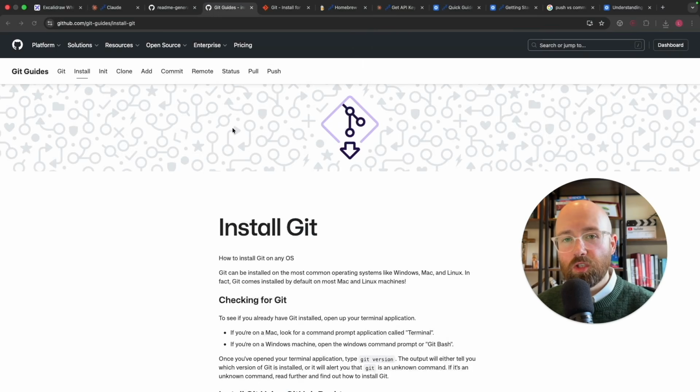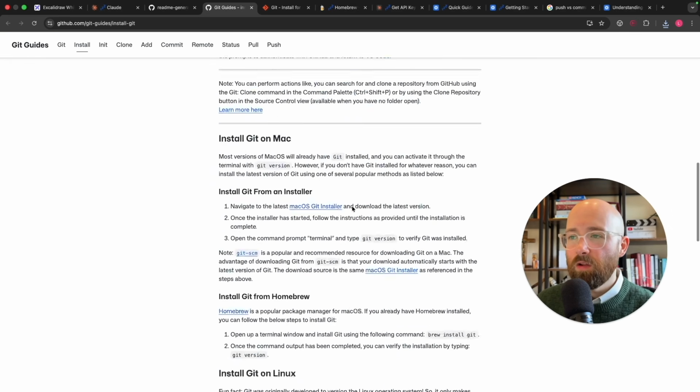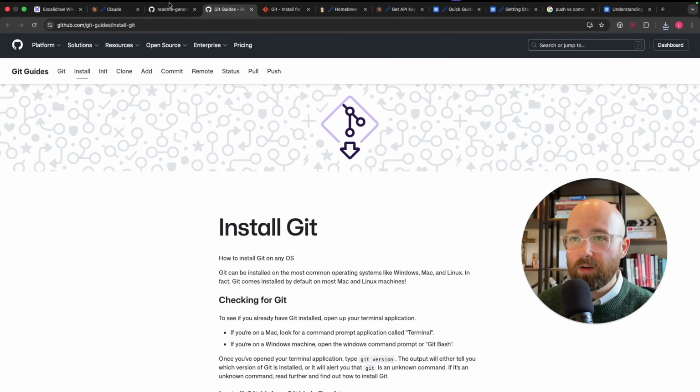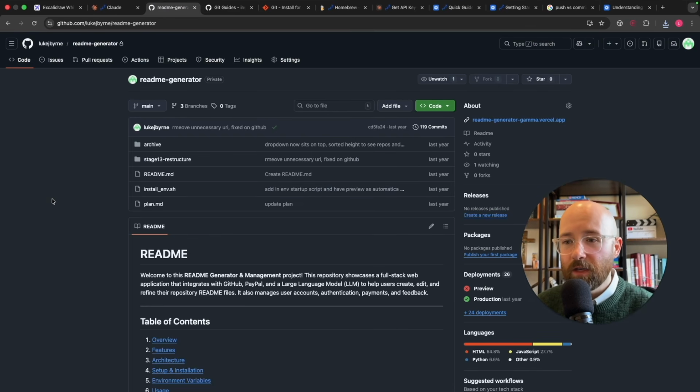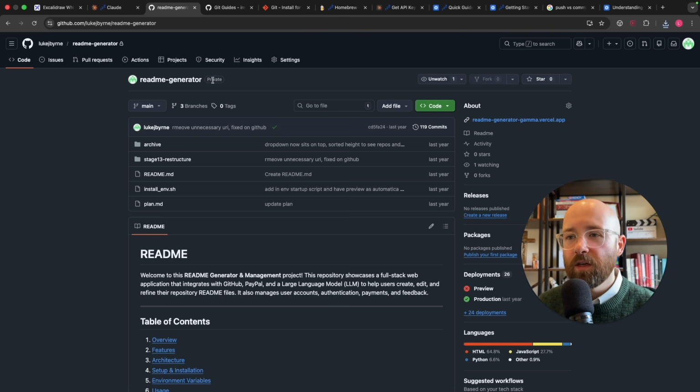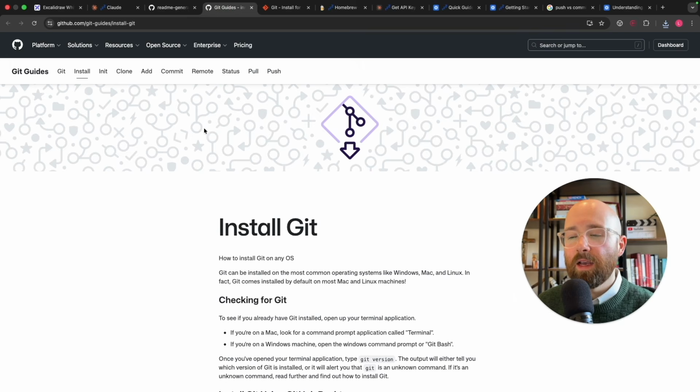So to actually install Git and get this up and running, you can come here to github.com, and then there's an install Git guide on it, which is pretty long. But GitHub essentially is the company which is owned by Microsoft, where you go to their website, upload your code, and you can get private repos, by the way. That's this here, don't worry. Private and public. So you can share your code with people, you can keep it private. But basically here, you have your private repo, and you are able to leverage this Git framework.